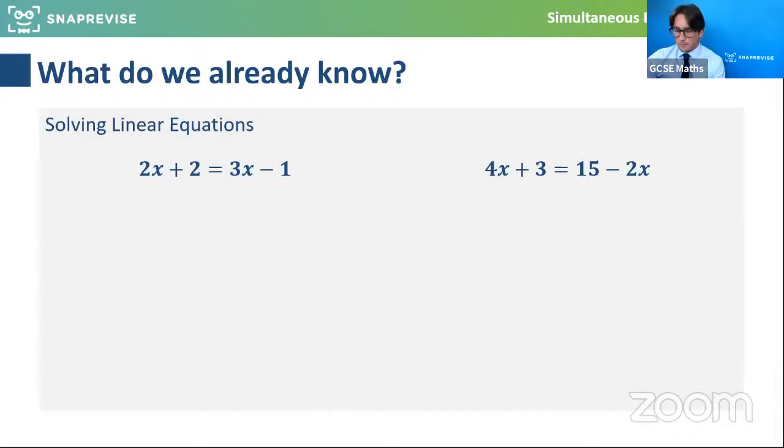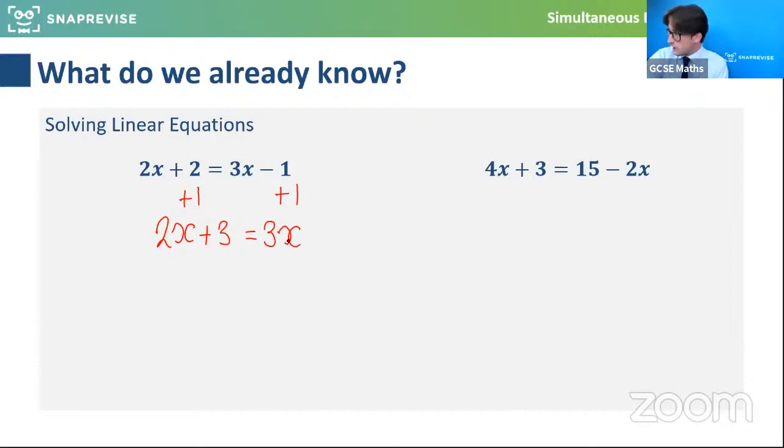So some people learn it as balancing both sides out, do the opposite to each, so the same thing to each side, but we want to kind of collect the x's on one side and the numbers, the constant parts on the other. So for example, here we may choose to firstly add 1 to both sides and we come out with 2x plus 3 would be equal to 3x.